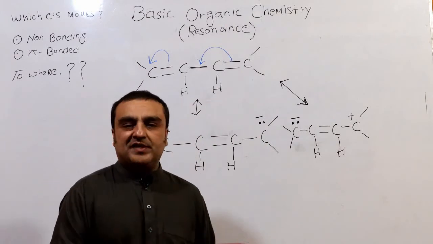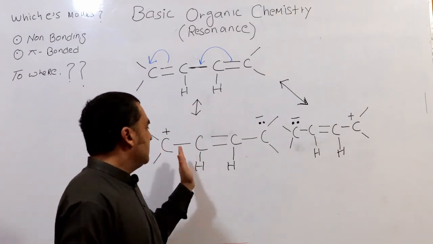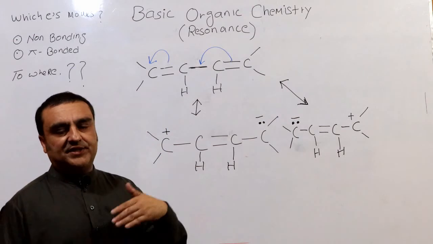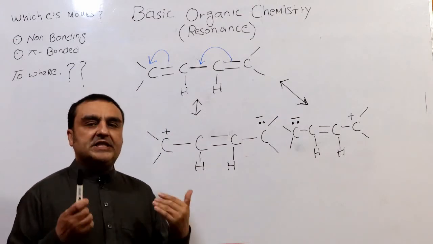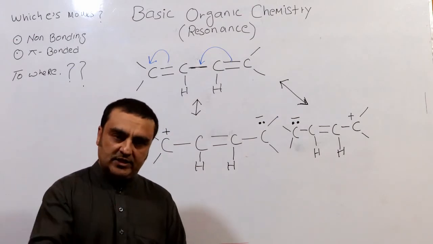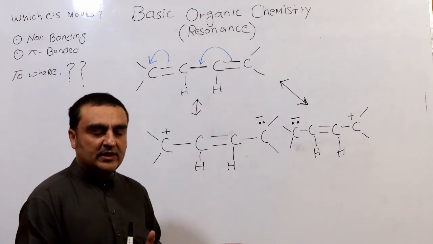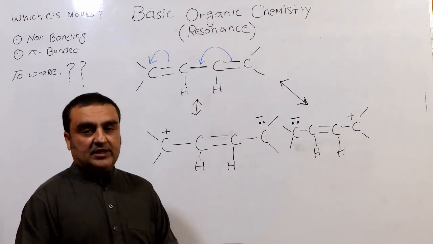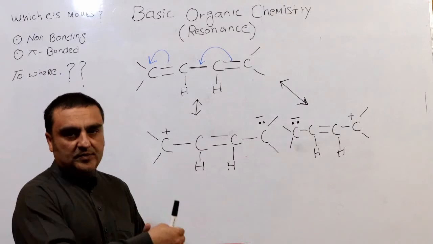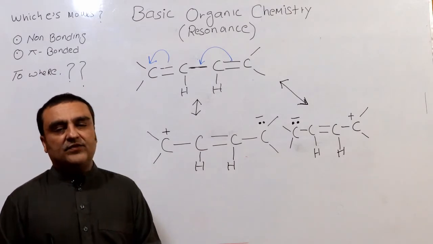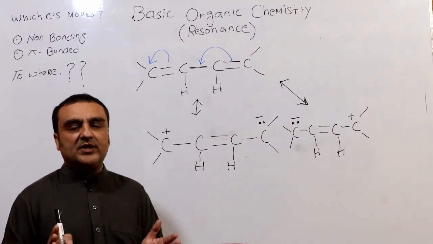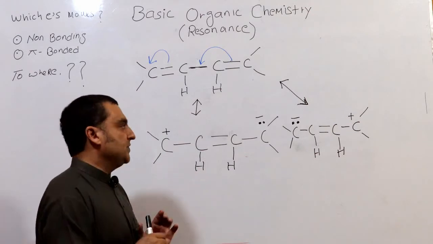But still I am doing it randomly. We don't know why this acquires a positive charge and the other a negative charge. It is the problem which we will be dealing with in the lectures later on, but right now I just want to make you understand how the electron moves.